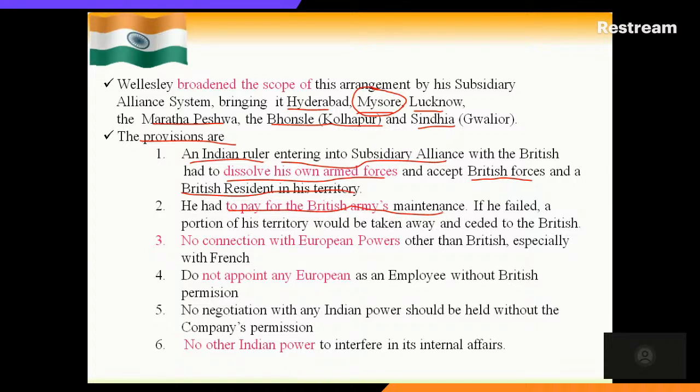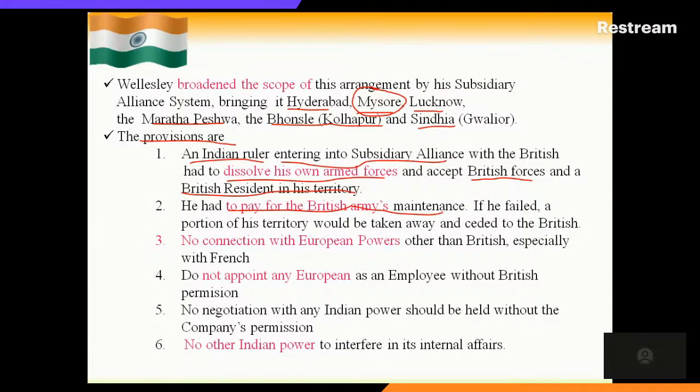There was no unity among themselves. Okay, so that means they wanted to be more dependent. At the same time, we can say they do not want to help others also. So this situation was used by the British, and because of this, now they are forcing everything through various methods, like permanent settlement and subsidiary alliance. Okay, so these are the provisions in the subsidiary alliance.